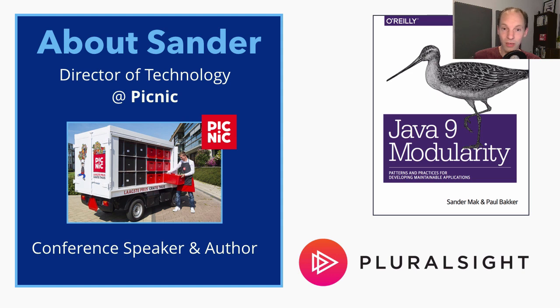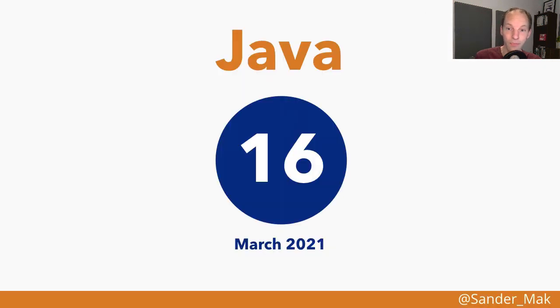When Java 9 was released in 2017, I had the opportunity to work on a book together with Paul Bakker around the module system that is in there. This is not something that we'll be talking about today because in Java 16 the module system is still there, but it's not new anymore. So today we're going to focus on some other topics that are coming up in Java.